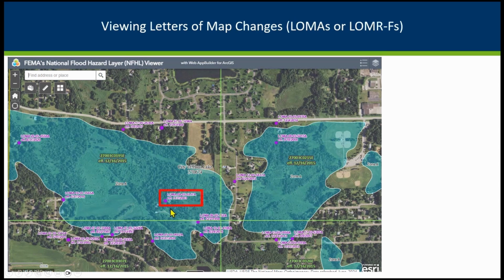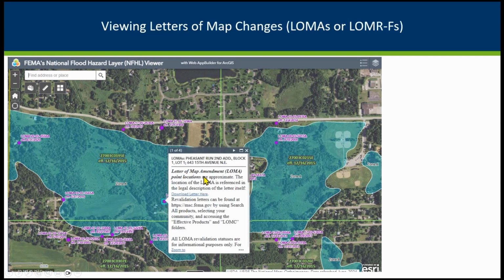And what's nice about this is, say you wanted to know more about what the LOMA was for this property at this location, the more recent cases, so here I know it was applied for in 2003 or 2004 because the case number starts with the FEMA calendar year 04. The 05 means it's in region 5, so all of ours should be 05 there, and then there'll be a unique identifier. But if I click on that dot, I will get a box that looks like this.